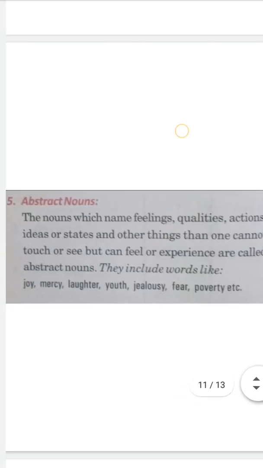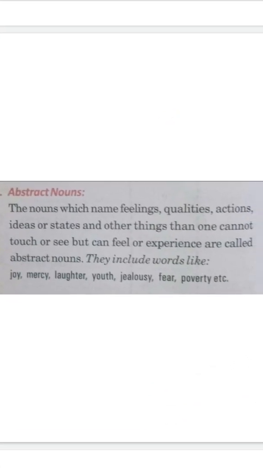The fifth kind is abstract noun, the most important one. The nouns which name feelings, qualities, actions, ideas or states and other things that one cannot touch or see but can feel or experience are called abstract nouns. These are the nouns that one cannot see, touch or hear, but one can feel through his senses. For example, joy, mercy, laughter, youth, jealousy, fear, poverty, etc.